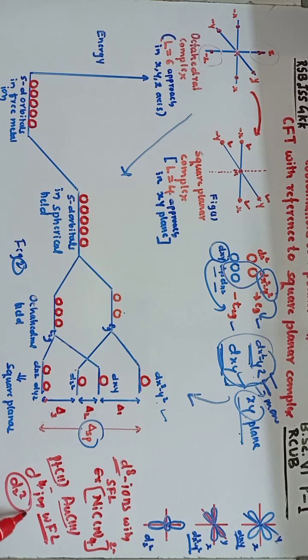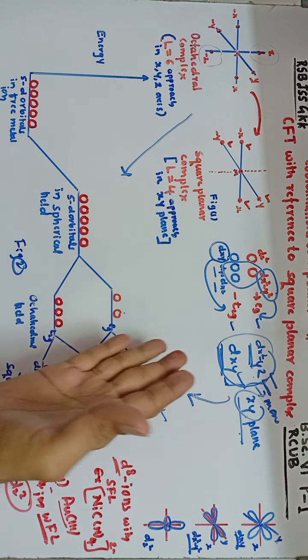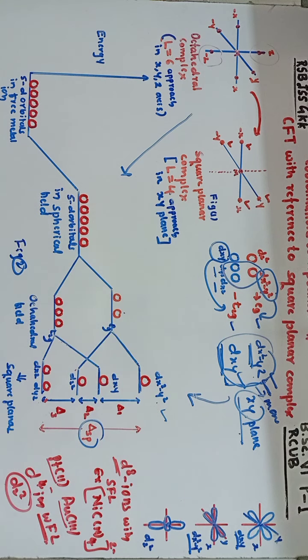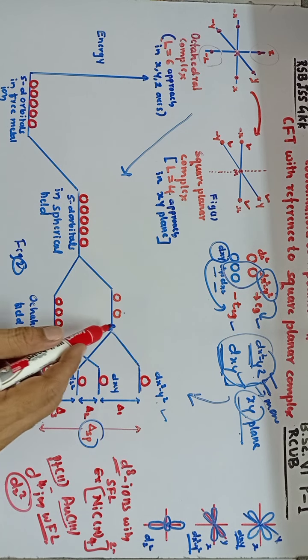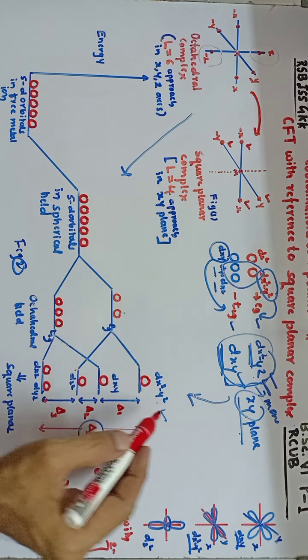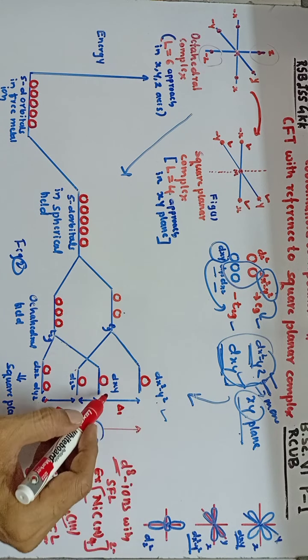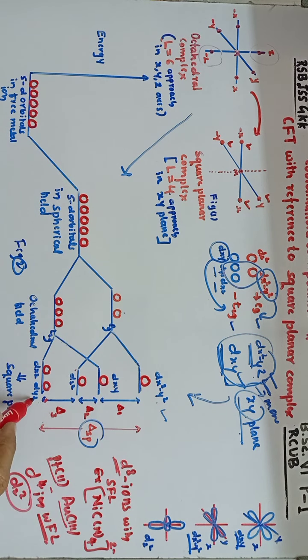That means in such cases what will happen? The fourth electron will go to the dz square orbital. So that means here the dz square orbital contains only one electron in a d4 case with weak field ligand. So this is how we can explain the crystal field splitting in case of square planar complexes. So that means in case of octahedral complex, it will split into t2g and eg set, whereas in case of square planar complex, it will split into dx square minus y square, dxy, dz square and dxz and dyz orbitals.